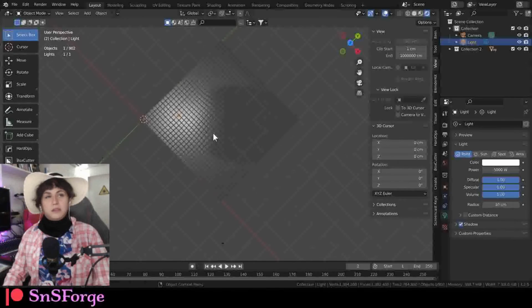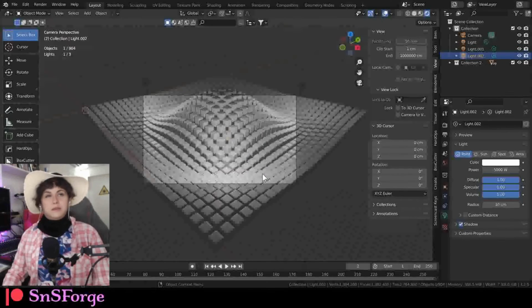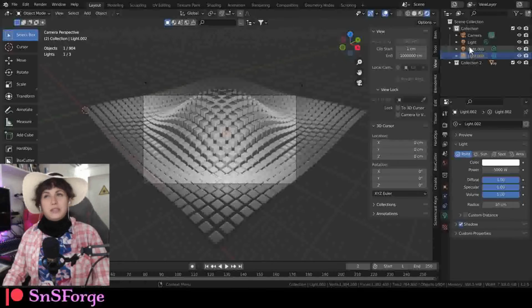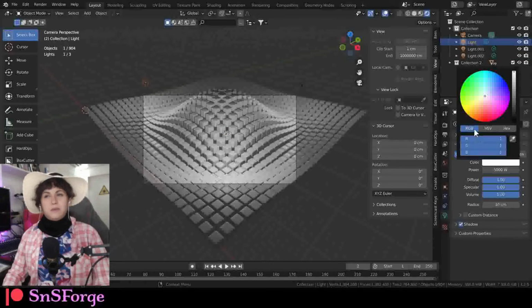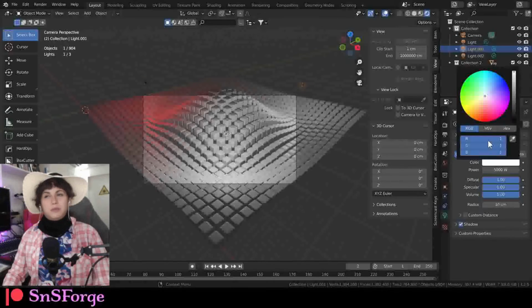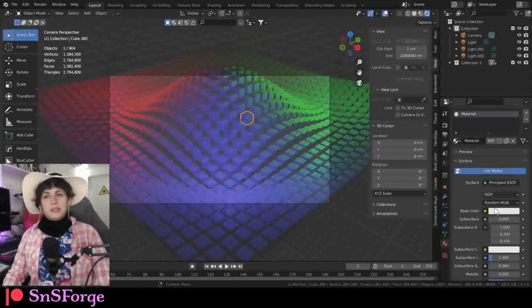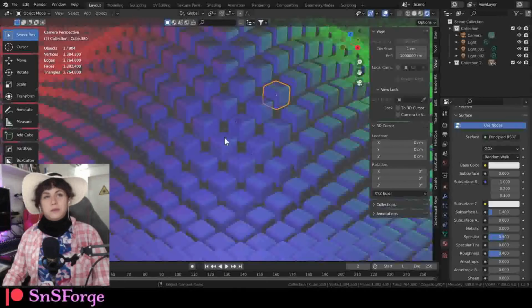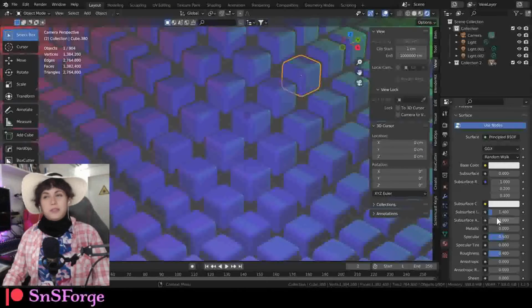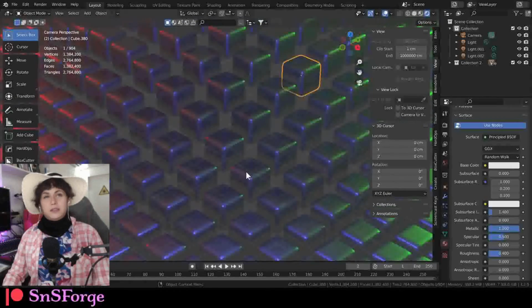Duplicate, move it here. Duplicate, move it here. Then let's make different colors. So maybe we could set this to red, set this one to blue or green, set the other one to blue. There you go. And then we set the cube to something shiny, like metallic. Set it to 1.